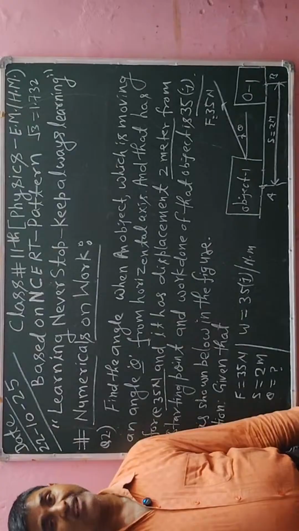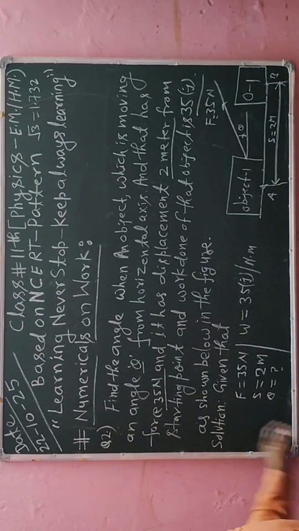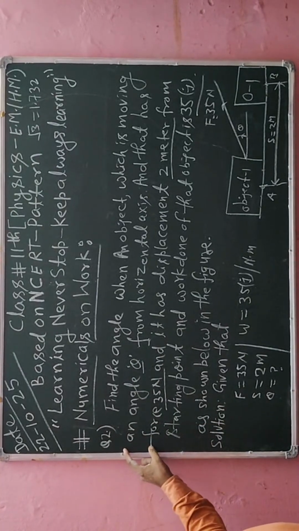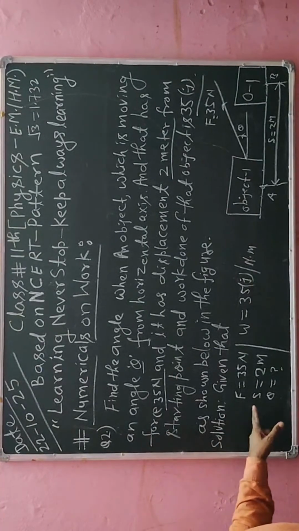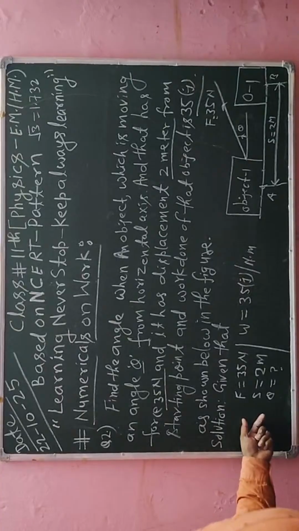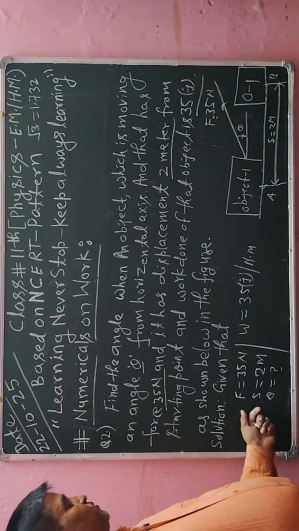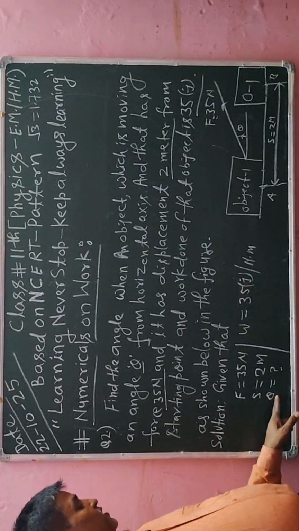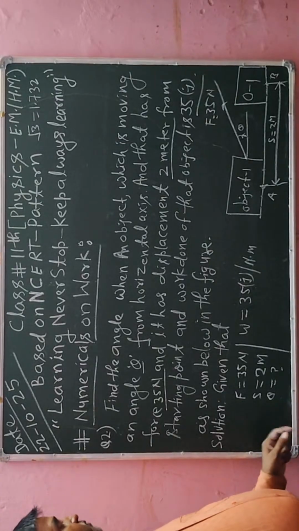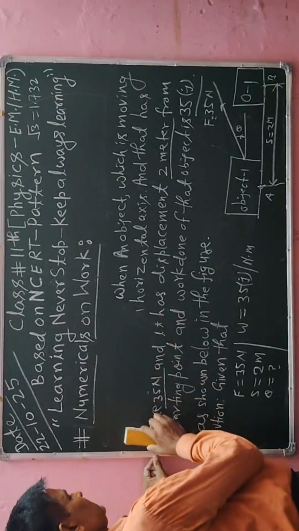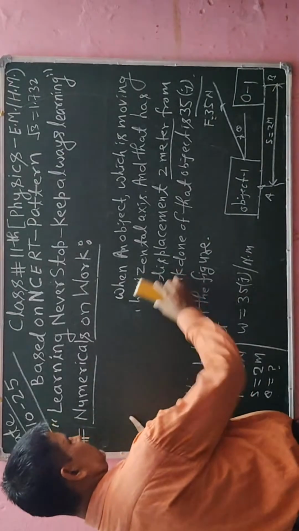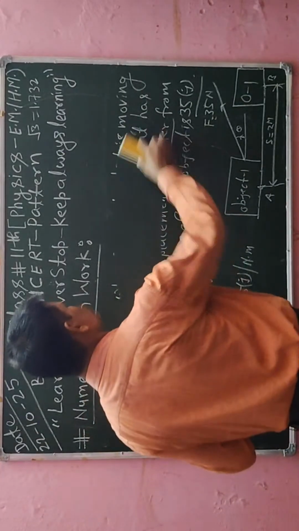Theta is also known as the angle. I will use the work done formula for evaluating the angle theta.